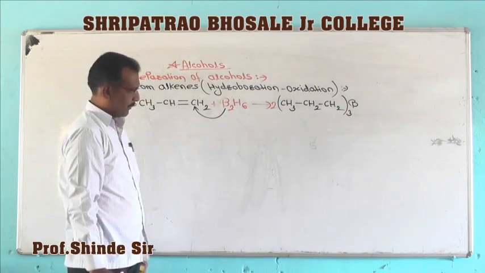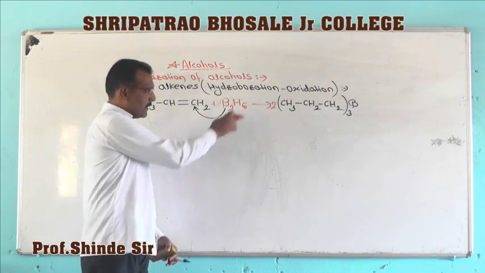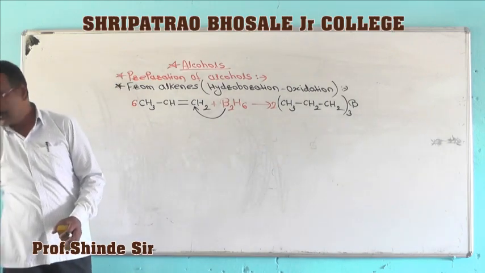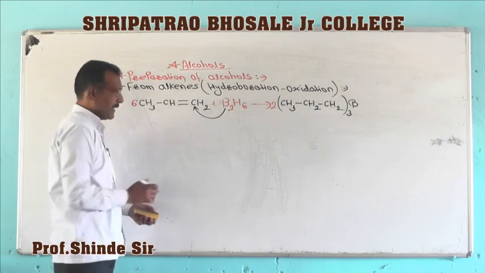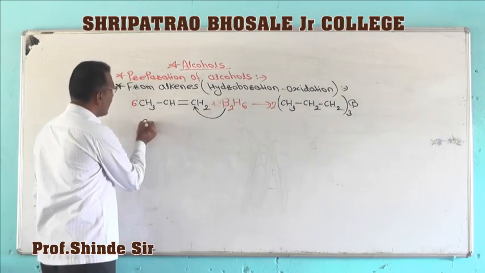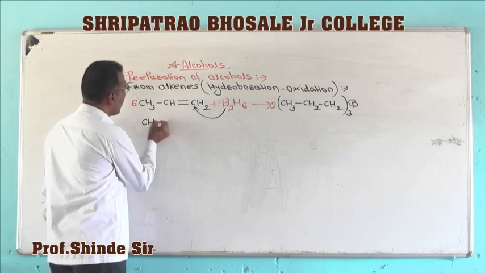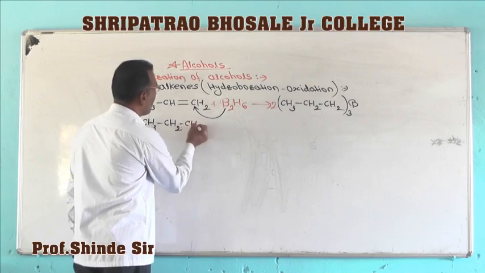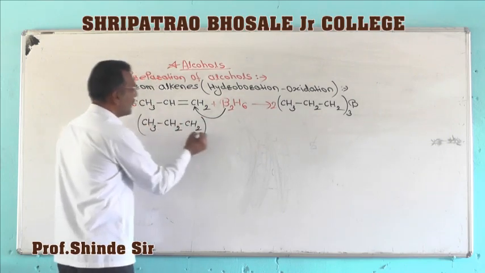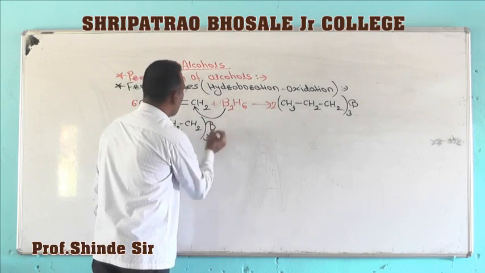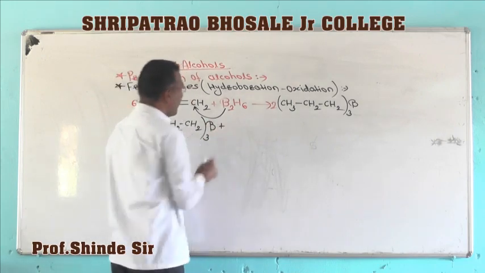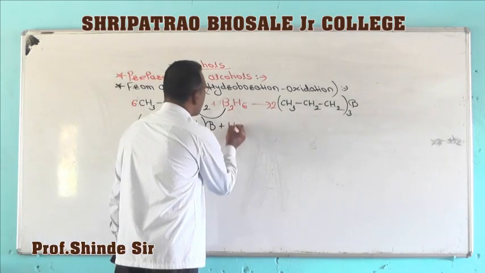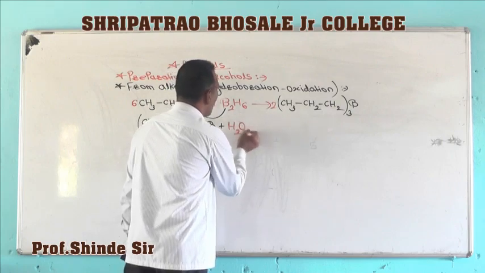Now the second step. This tripropyl boron is further oxidized. We have to carry out the oxidation reaction, oxidizing by using hydrogen peroxide, H2O2.